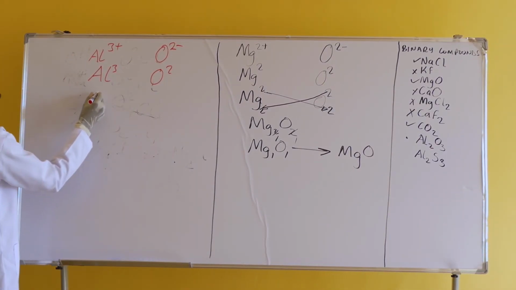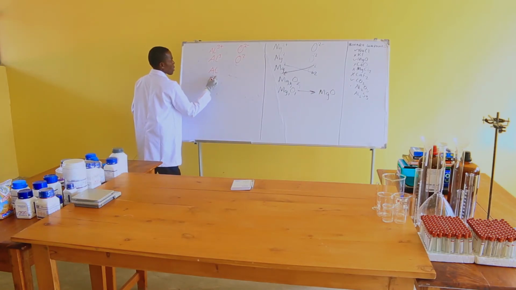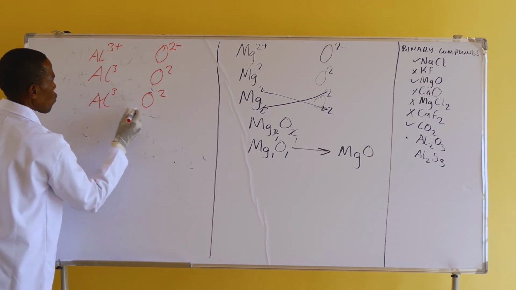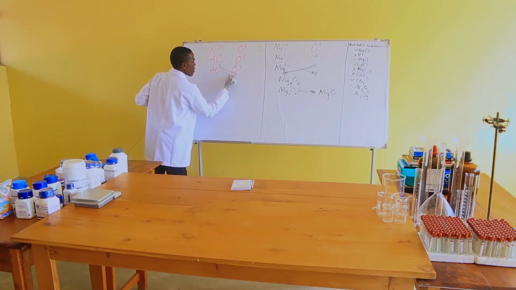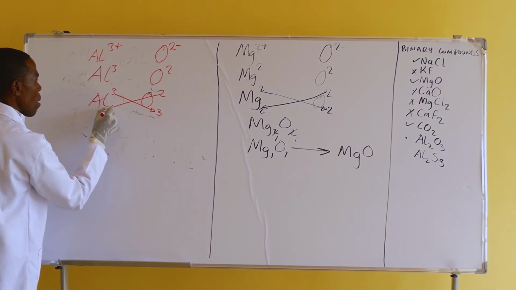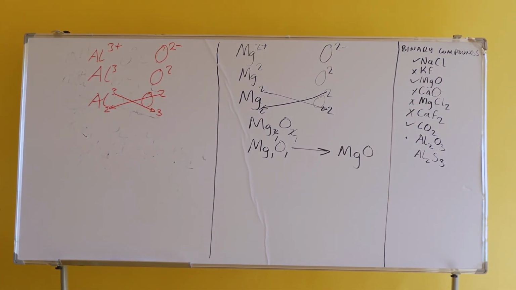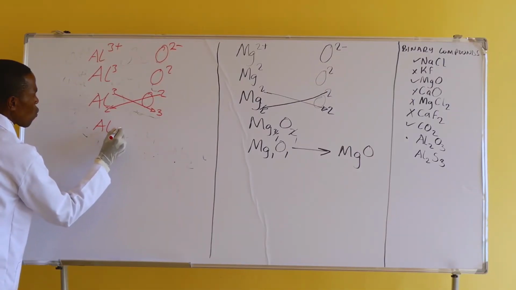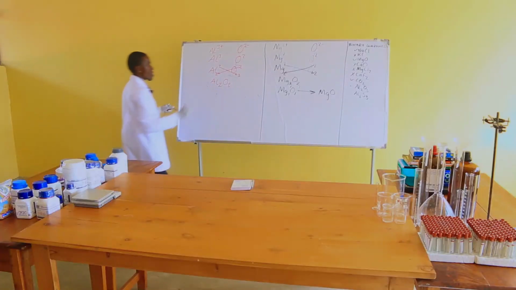During the exchange, you have aluminium with 3 and oxygen with 2. Oxygen will take 3, so it will be written over there, and aluminium will take 2, written over there. Then we have aluminium with 2 and the oxygen with 3.